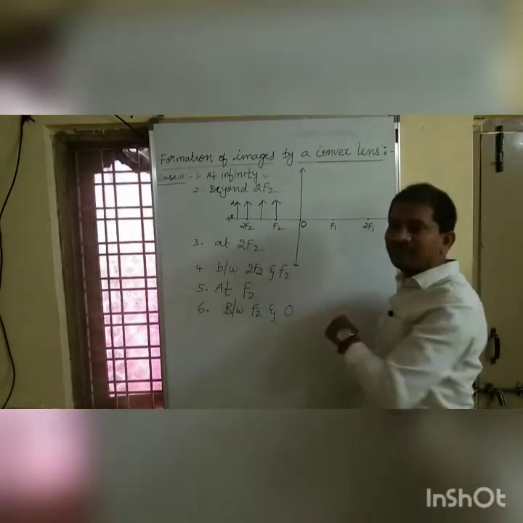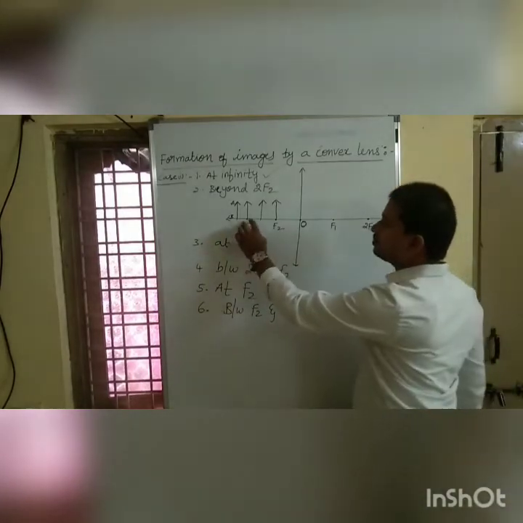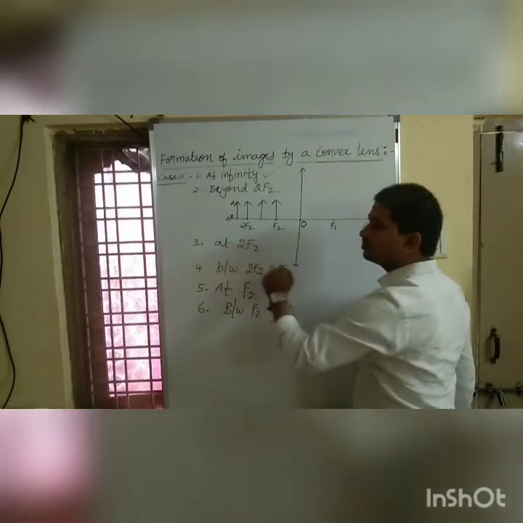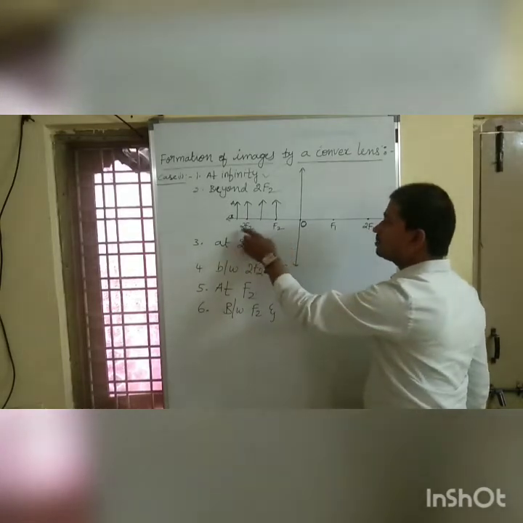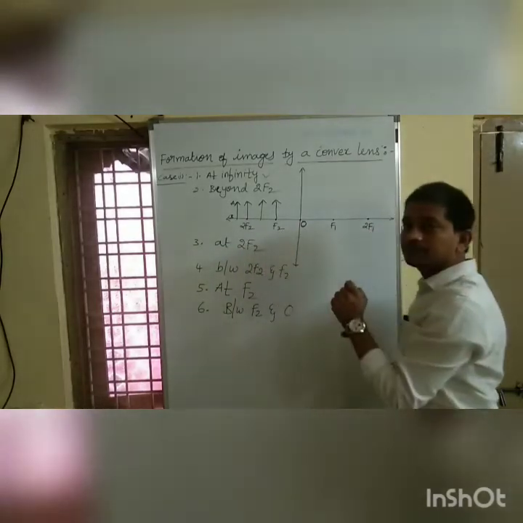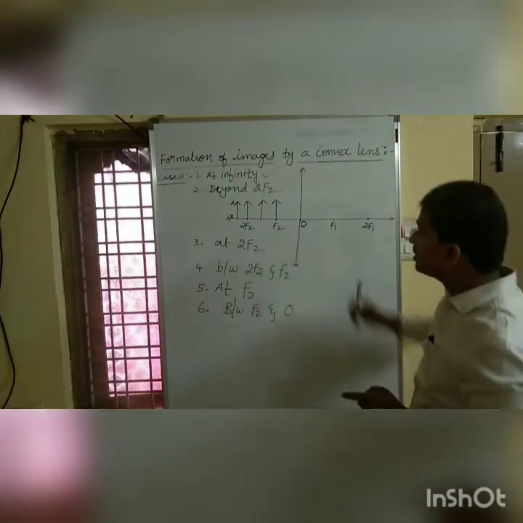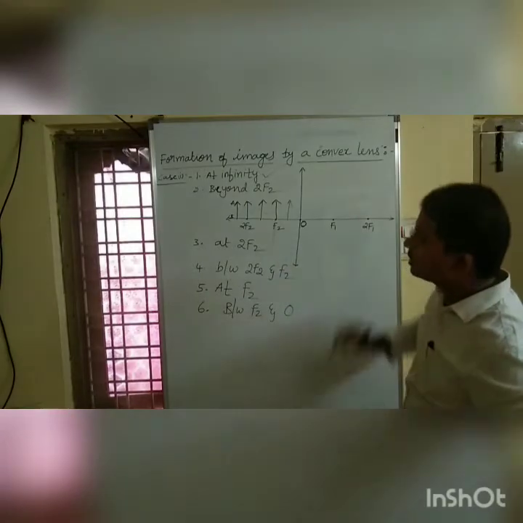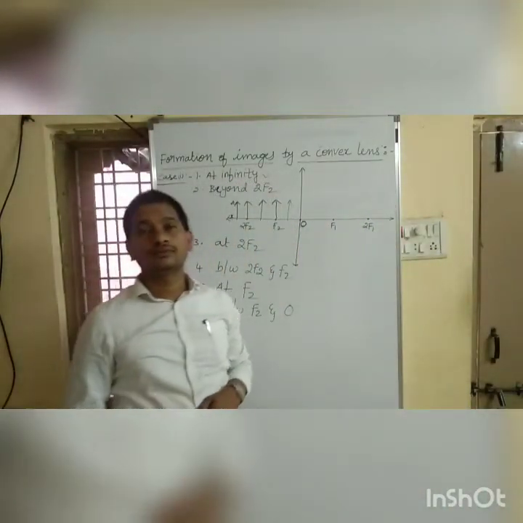If you draw the diagram, which is very easy, you will see. Third case is at 2f2. Fourth case is between 2f2 and f2. Fifth case is at f2. And sixth case is between f2 and optic center. These are the positions of an object.